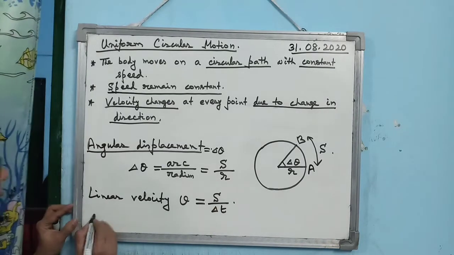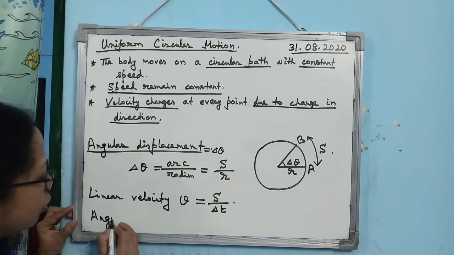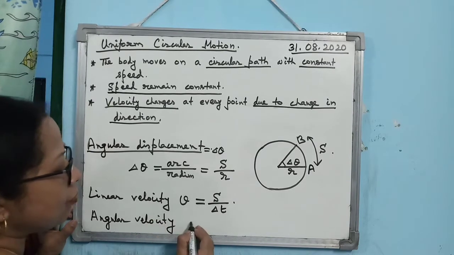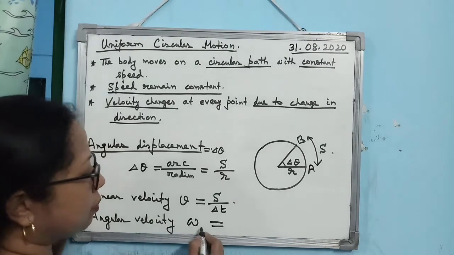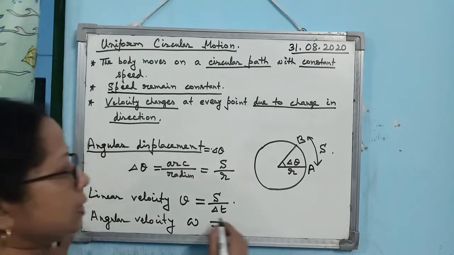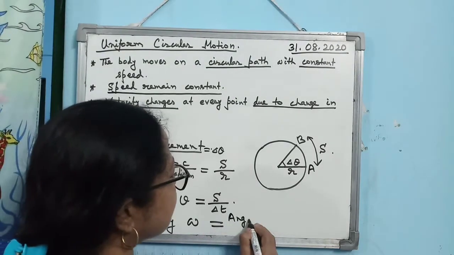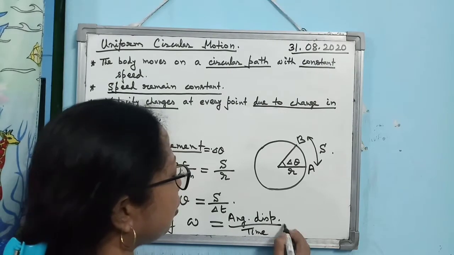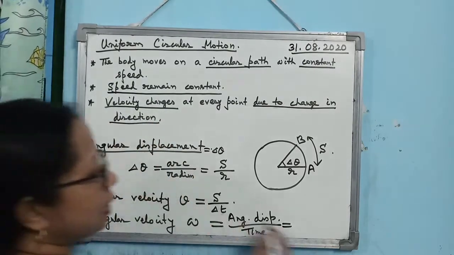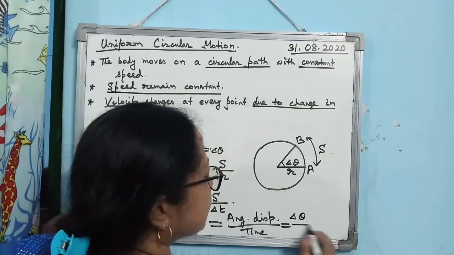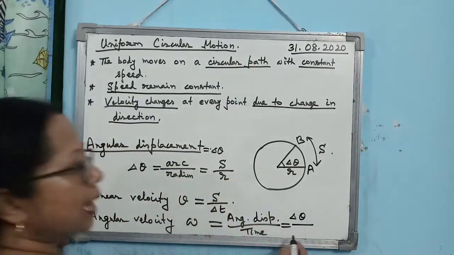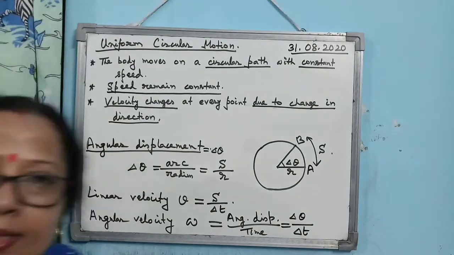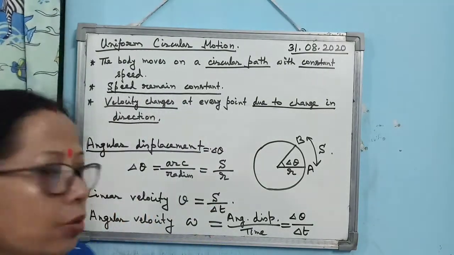Now the concept of angular velocity is coming. Angular velocity we generally denote by omega. Angular velocity is defined as angular displacement per unit time. So angular displacement you can write as delta theta, and the time taken is delta t. So you can write delta theta by delta t. This is one way you can write.